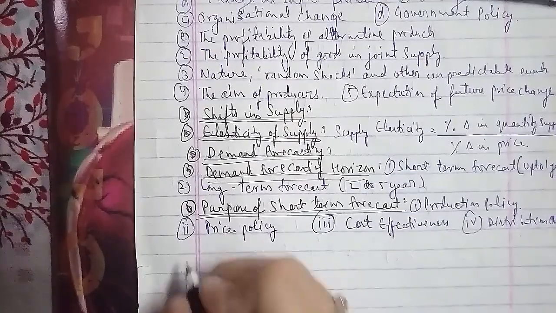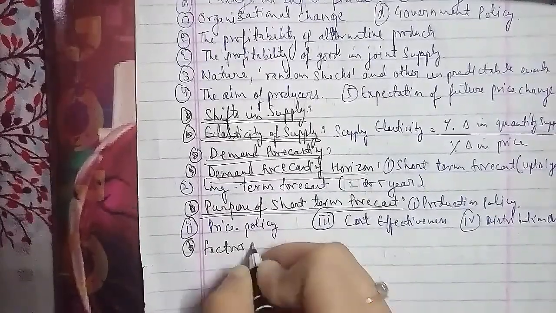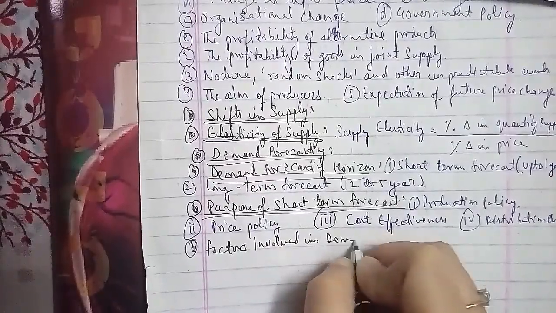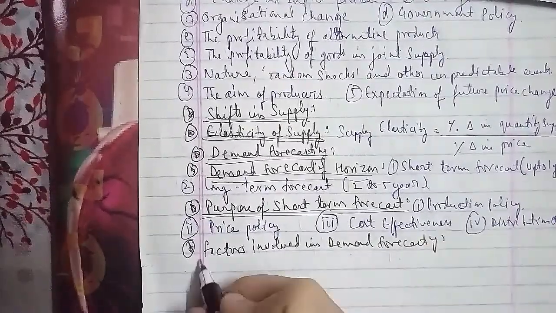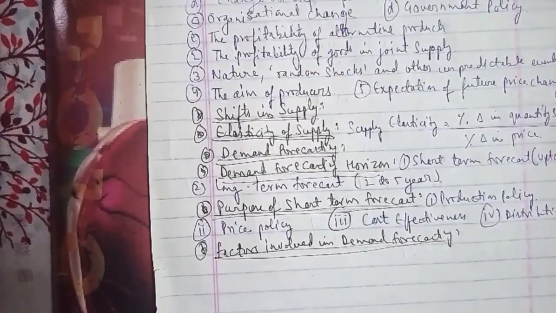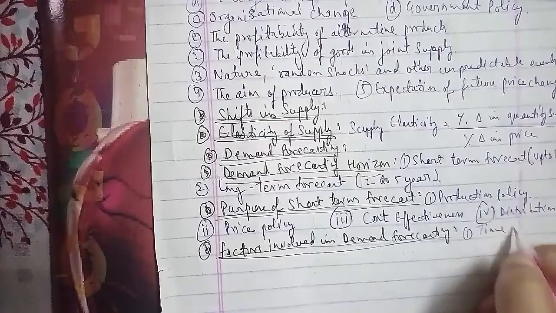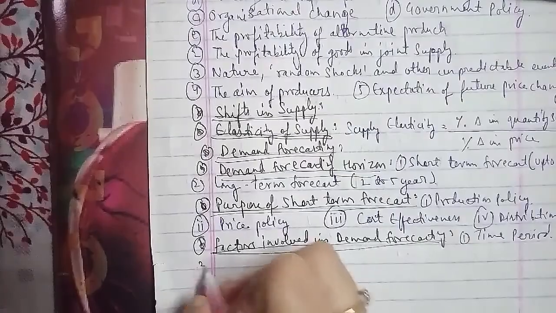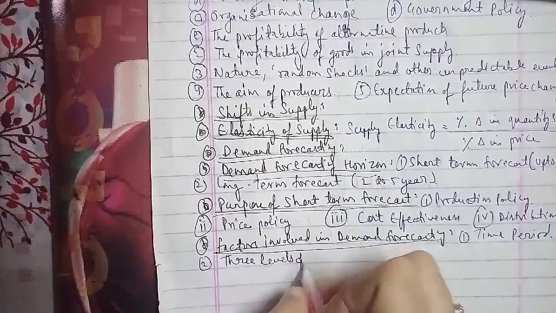Now the third is the scope of forecasting. The fourth is the methods of forecasting. The fifth is the risk associated. The sixth is the nature of competition. These were the factors that are involved in demand forecasting.